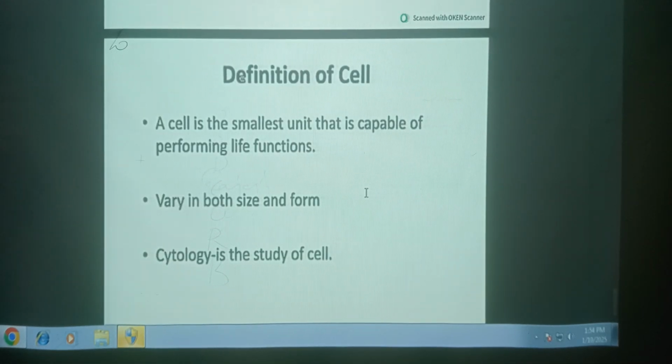Okay everyone, thank you so much. This is today's topic, the main important organelles and structure of the animal cell.